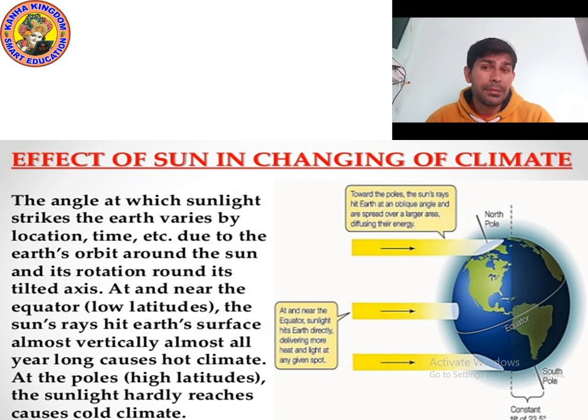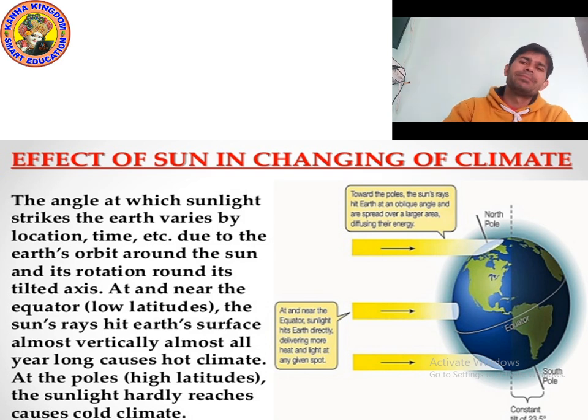Isn't it amazing? And you know that if the temperature of a place is hot for a long time and there is more rainfall, then we can say that the climate is hot and wet. And if the temperature is hot for a long time but there is less rainfall, then we can say the climate is hot and dry. So we studied all this.